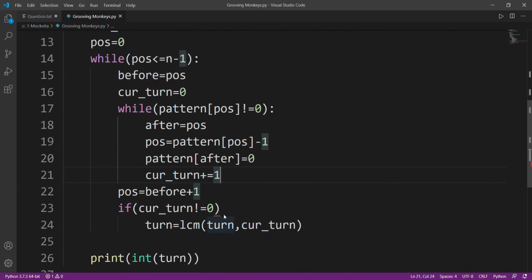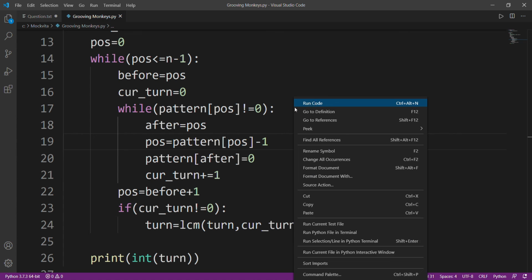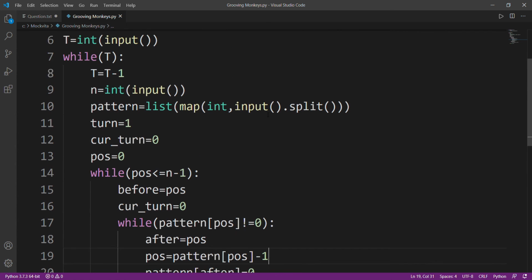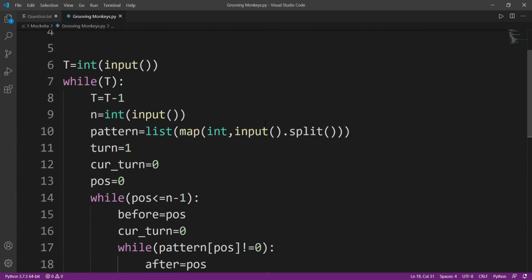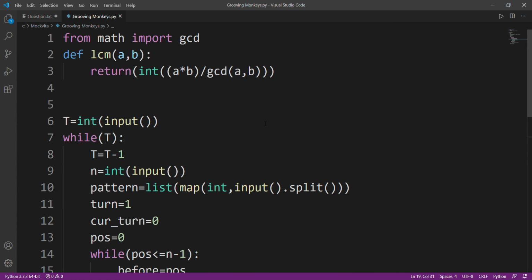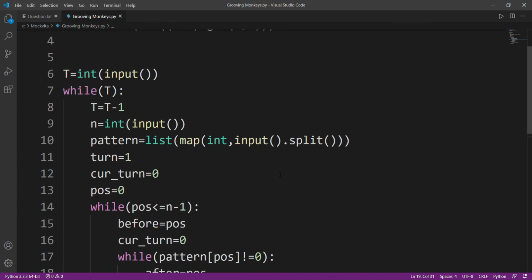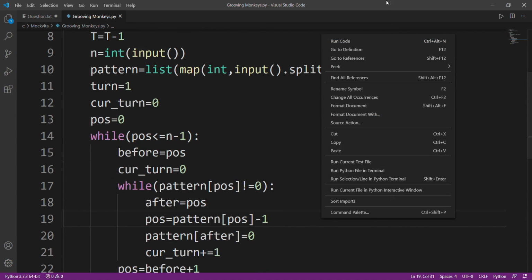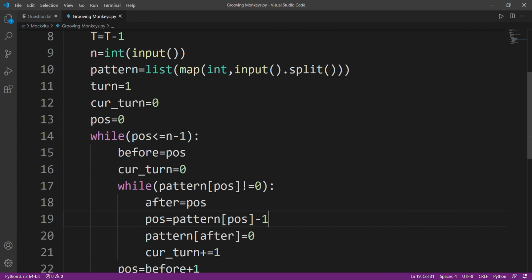Now, okay, there is an error. Bless you, Python interpreter. And by the way, in the comment section, most of you have asked me if I solve my solutions in Python. Yes, I do. Why do I do it? Because it's easy, right? I don't have to type all that overload crap. That's why I prefer Python. By the way, I love C++. Okay, so I'll run my code.